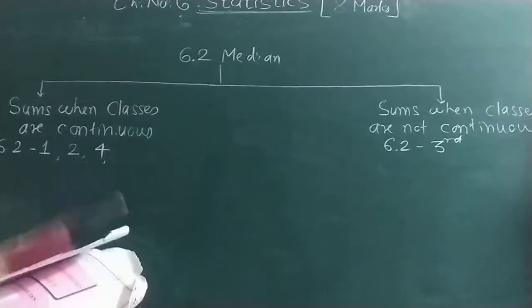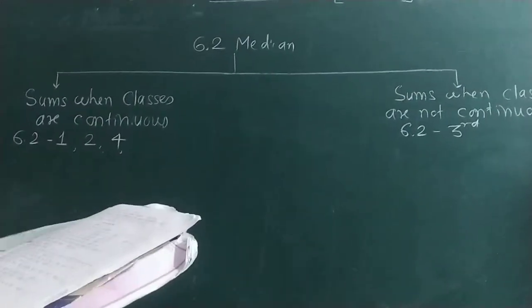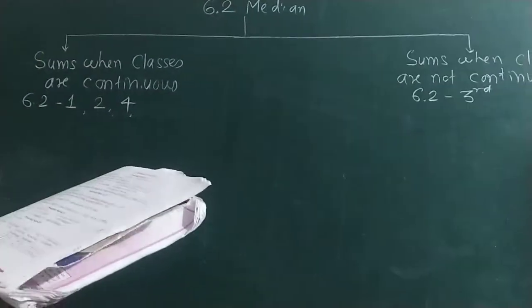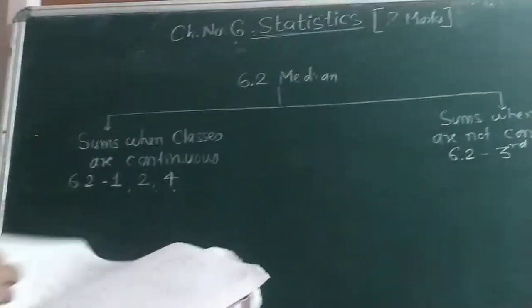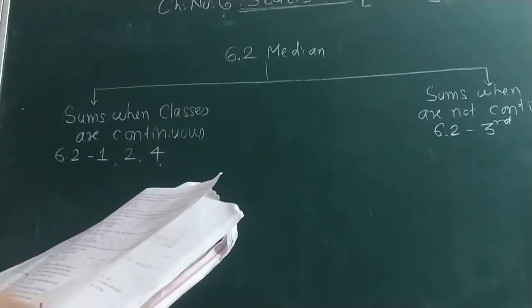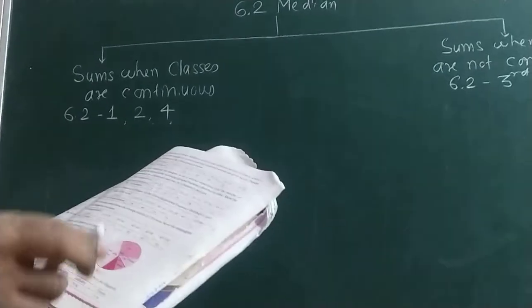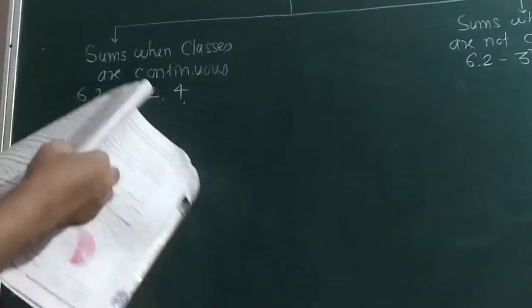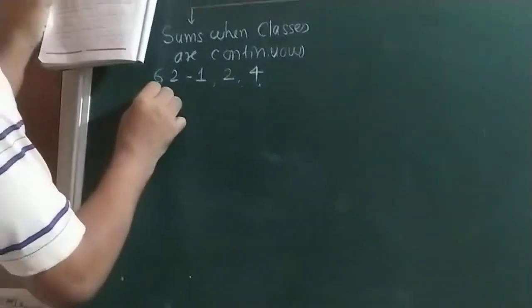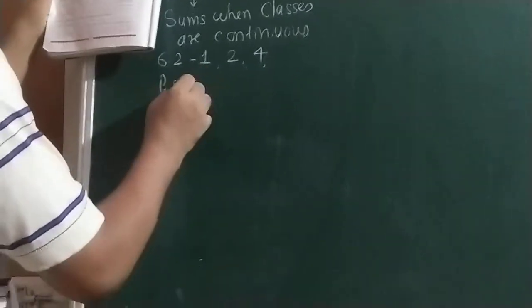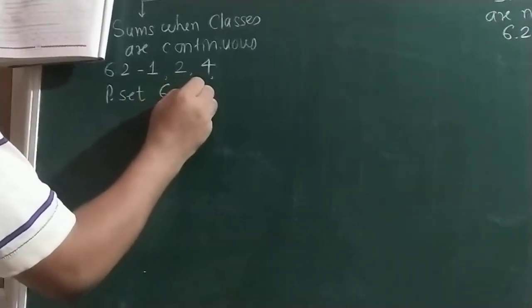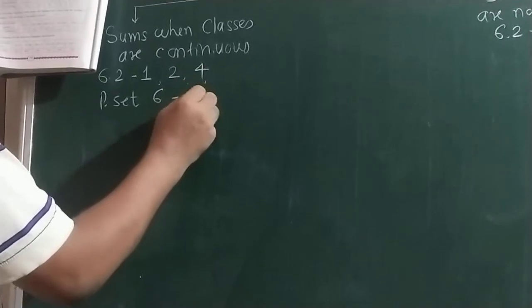Now come to problem set number 6. How many sums are there that depend upon median? Sum number 6, find the median. But luckily it is continuous classes, so I can take the entry here. Problem set 6, sum number 6.